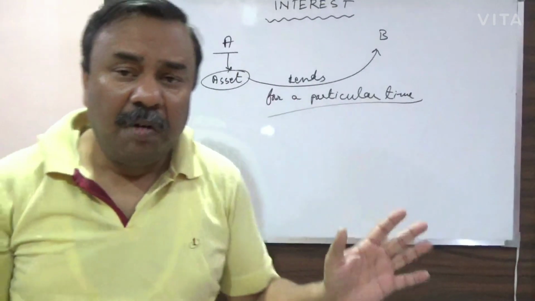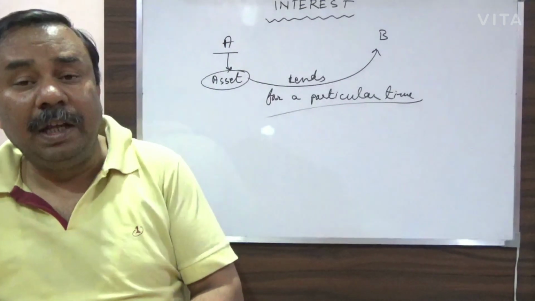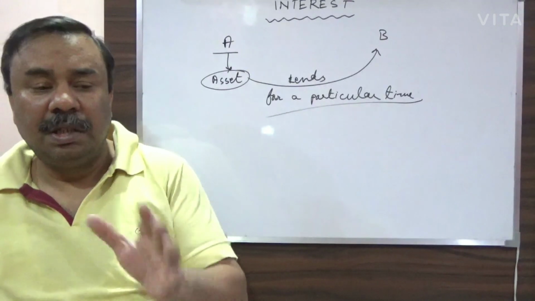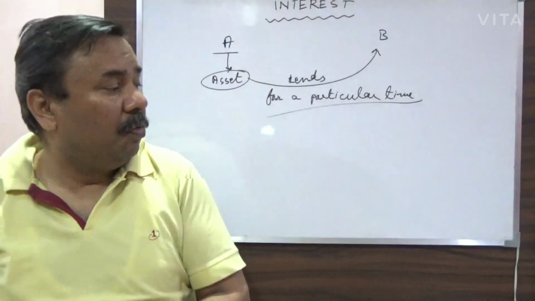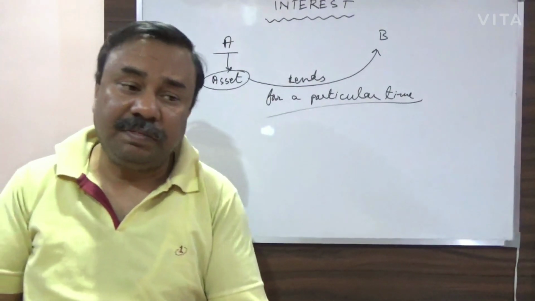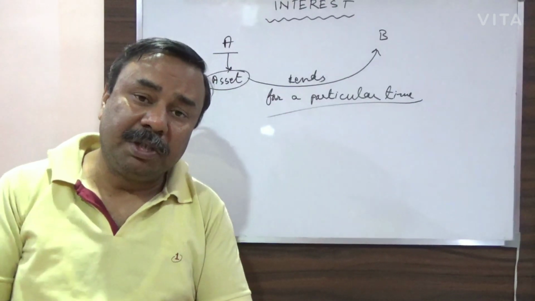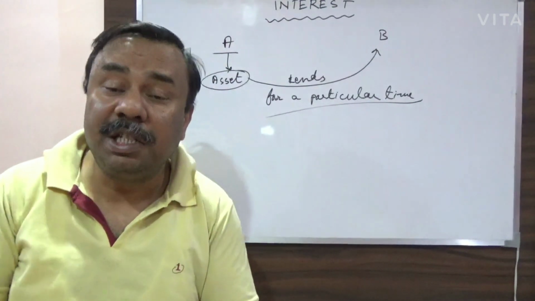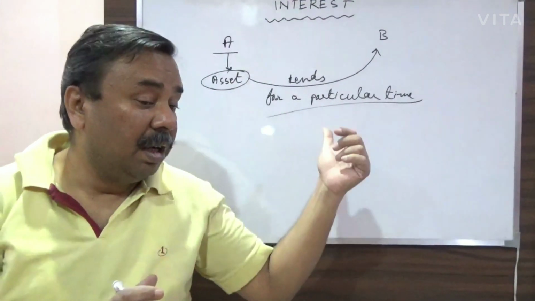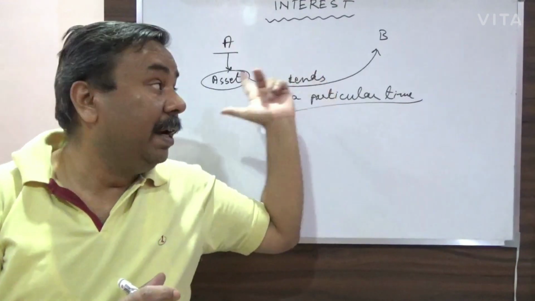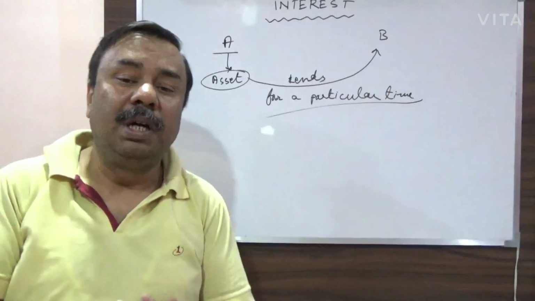In this chapter, in the commercial world, mostly money is lent and borrowed by people. Here money is owned by one person and it is being utilized by some other person, the borrower. So if A is lending some money to B, that means A will be the lender and B will be the borrower.